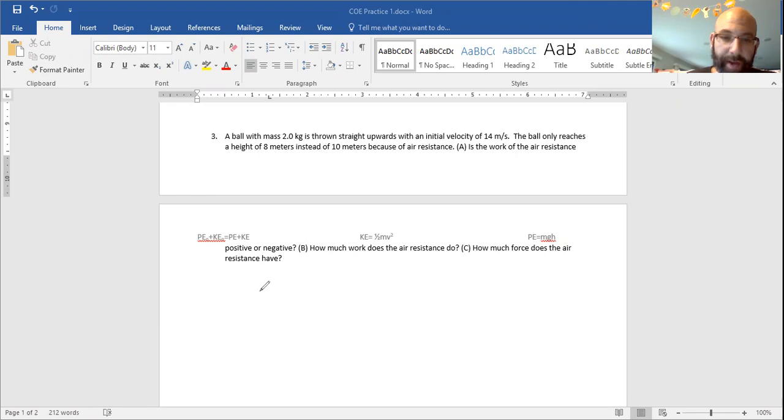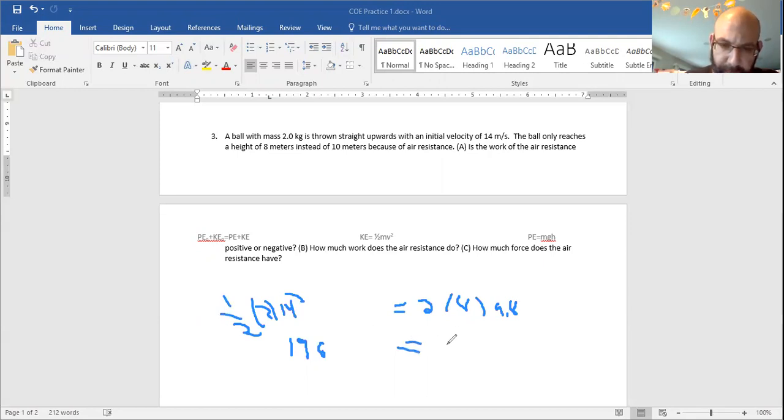So we're starting with it's all kinetic energy, we said. So that's 1/2 of 2 times 14 squared. We said that was 196. All right, equals on the other side was mgh. So that's 289.8. That was all of the potential energy due to gravity, to 156.8.